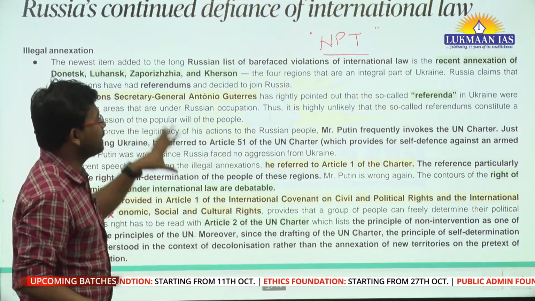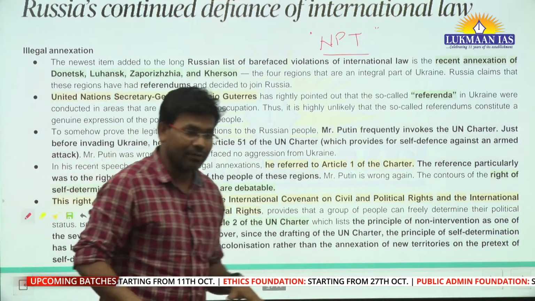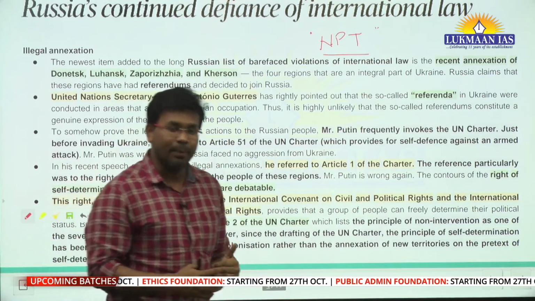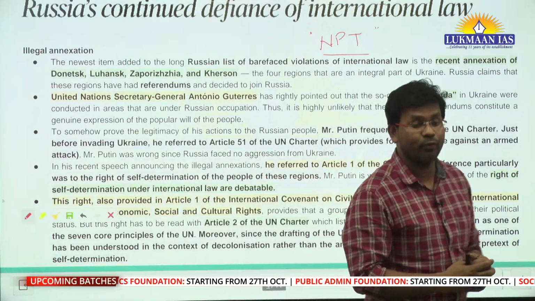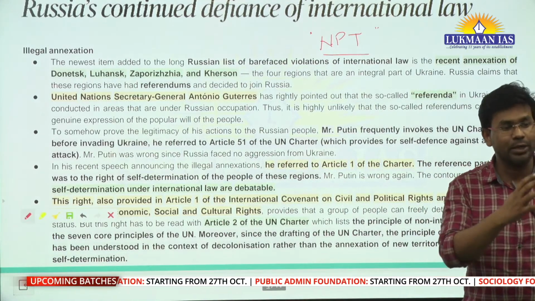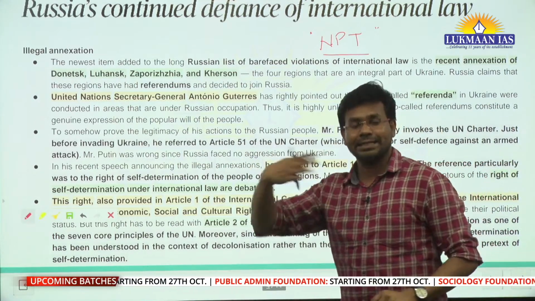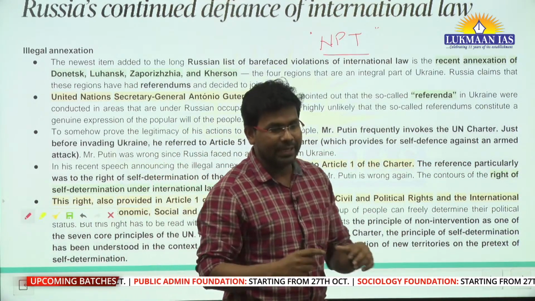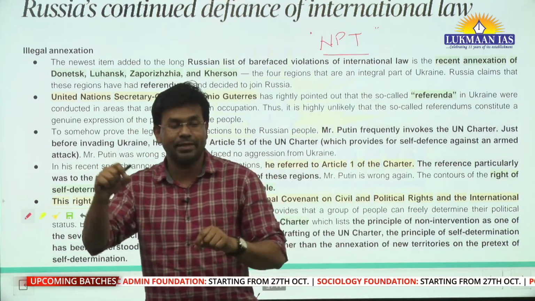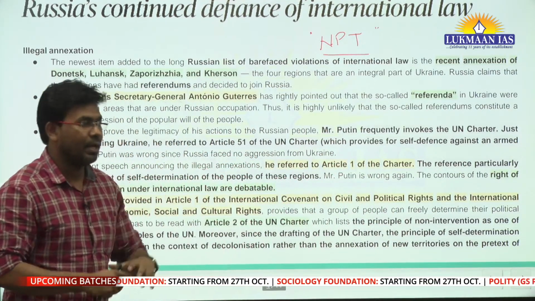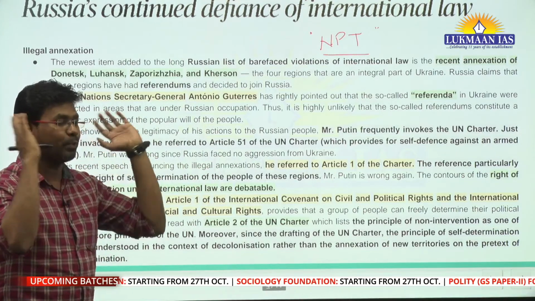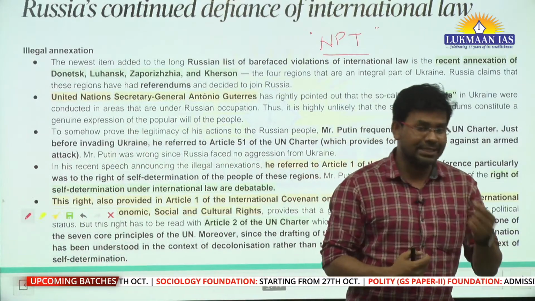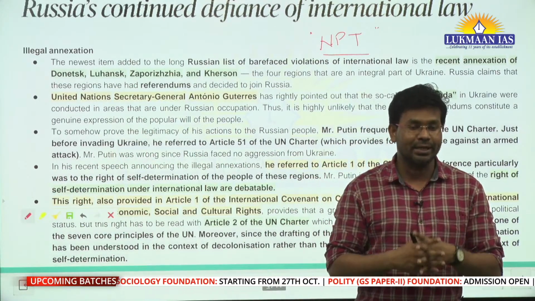Here what is happening: the Russian government is using force against Ukraine, but it is saying we are doing it for self defense. The thing is, Ukraine has not done any aggressive activity against Russia, but whenever Russia wants to go for any kind of attack, it says we are doing it for self defense, self determination, etc. Okay.